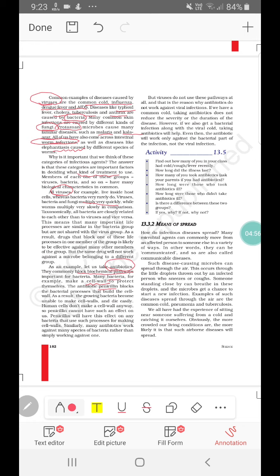But in the case of viruses, they don't have any pathway of their own. They use the host pathway. That is why antibiotics will not work against viral diseases. So if we get a bacterial infection along with our viral cold, then antibiotics are going to help. Otherwise, if it is only a viral infection, the antibiotics are not going to help you.